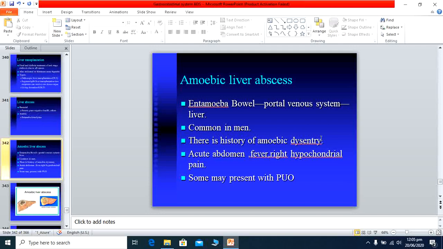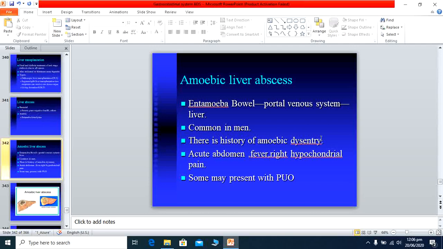Other clinical presentations which are very important are fever, because this is an abscess. Whenever an abscess is in the body, it causes high grade, spiking fever with rigors and chills. This is the peculiarity of the abscess. Along with this is abdominal pain, especially in the right hypochondrium, because the liver primarily occupies the right hypochondrium.